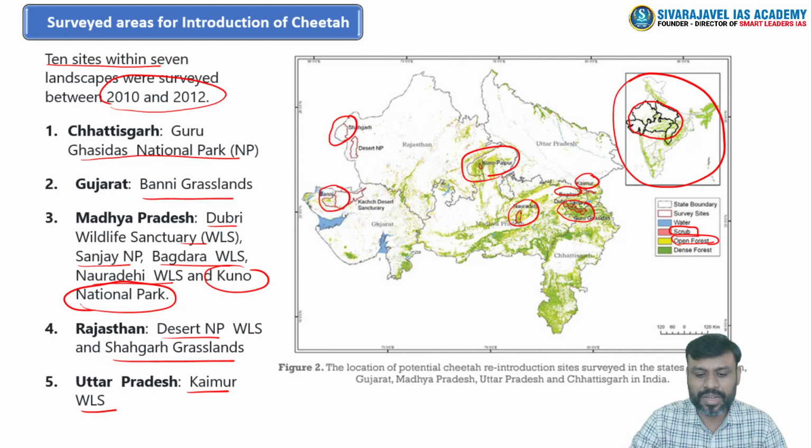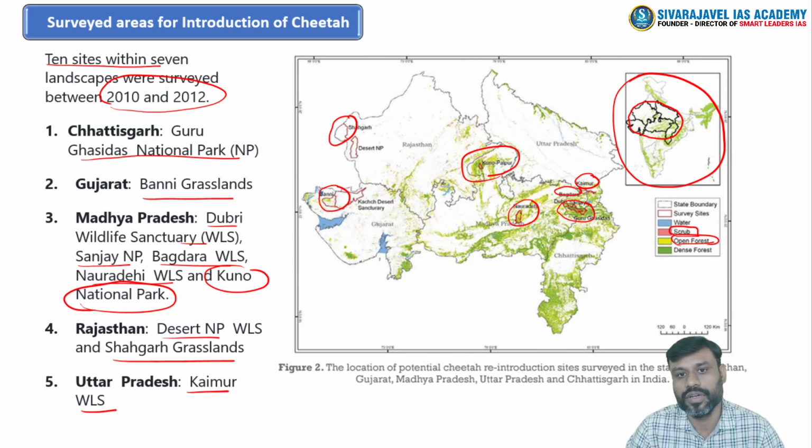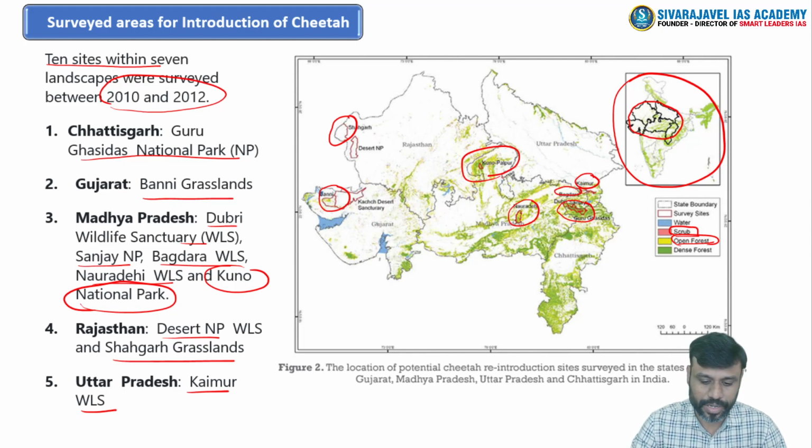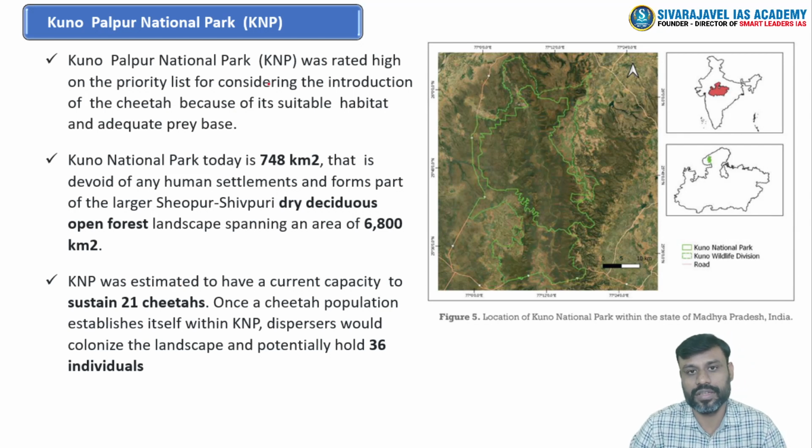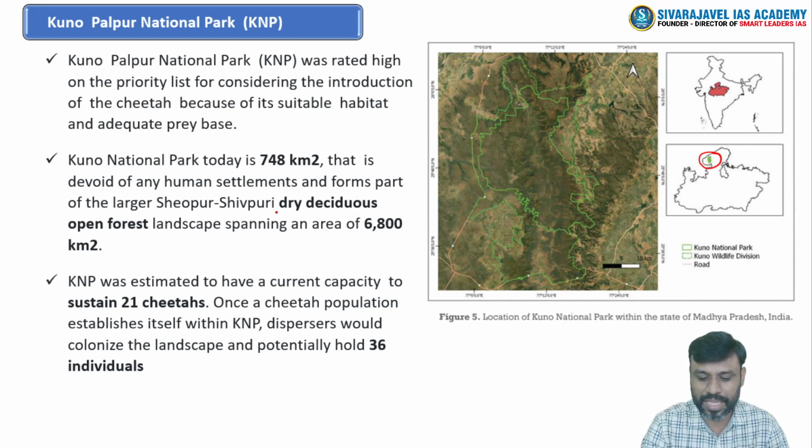Then we will discuss why Kuno Palpur National Park is specifically identified as the first site for the introduction of these cheetahs into India, right? So among all these other sites, if you observe the position of Kuno National Park, it is found in the northernmost portion of Madhya Pradesh, and this region is known for having a dry deciduous open forest landscape, right?